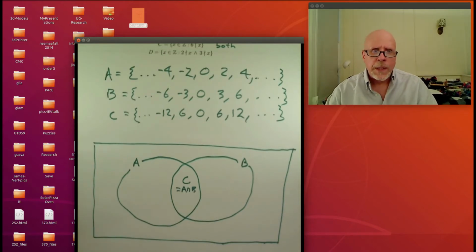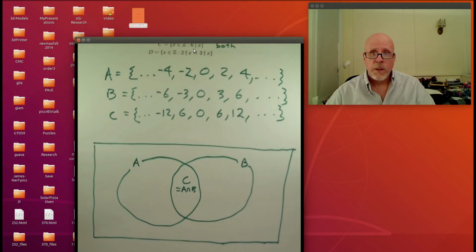But where is D? Well, it says it specifically, it's the things that are outside of A, because, can you see it at the top of the screen there? 2 does not divide x. So things that are not even, odd numbers in other words, and not divisible by 3.